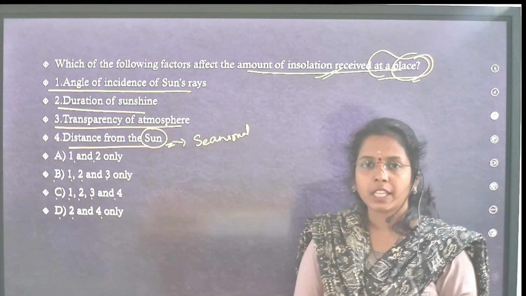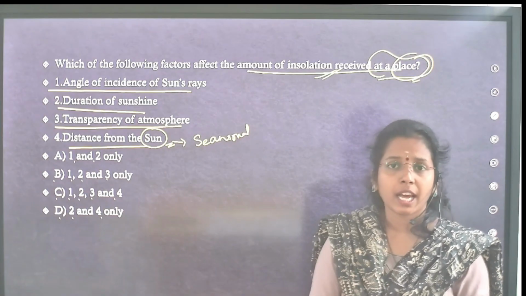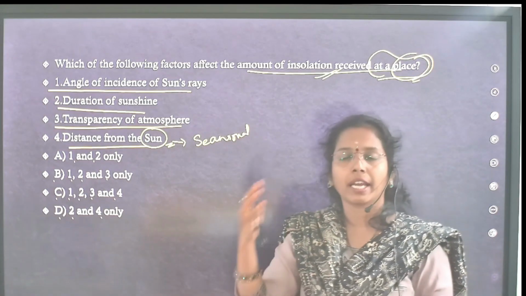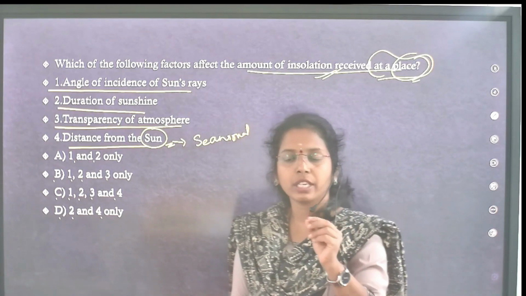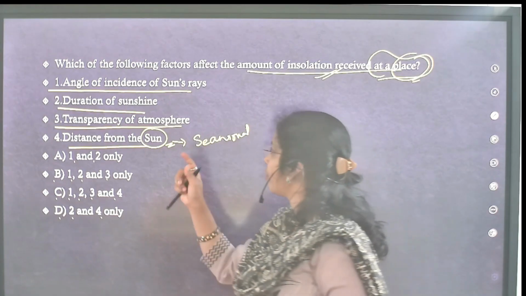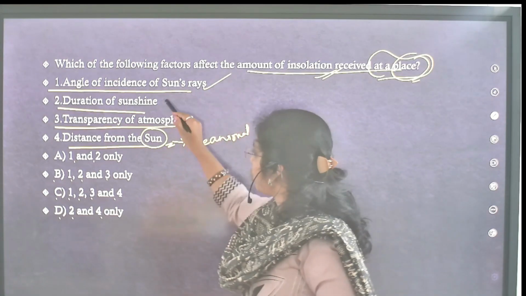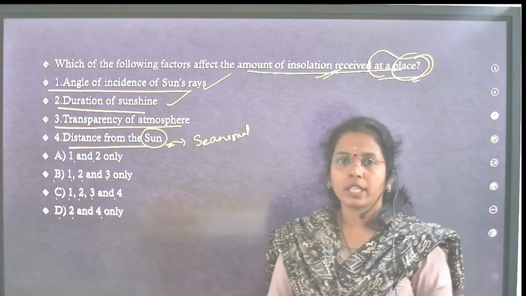Whether they are asking about seasons, a particular place, low latitudes or higher latitudes, the equator or poles, all those things you have to see properly in your exam. First, 1 is correct. Yes. Duration of sunshine. Yes. More daytime means more insolation.